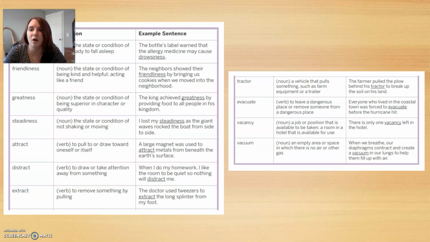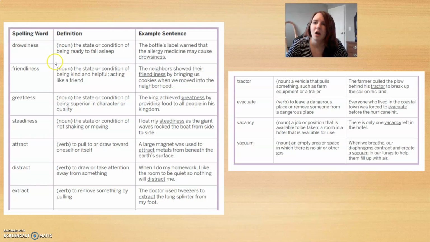You can see we have a couple of those prefixes, suffixes, and root words in there too. You can see how we have tract, we have ness, and things like that. It's really important to remember that by adding these prefixes and suffixes, we're actually changing the meaning of the word. It's kind of cool how it does that.